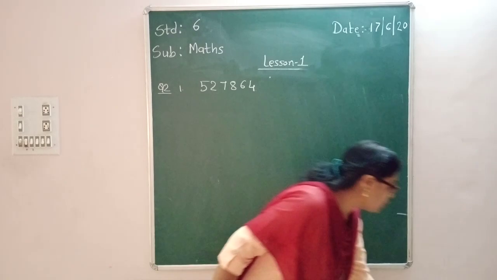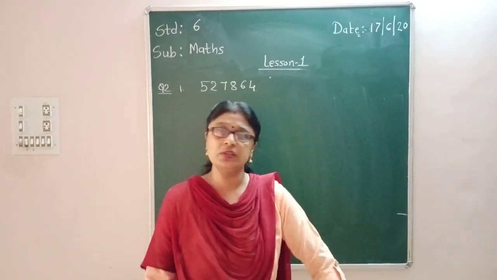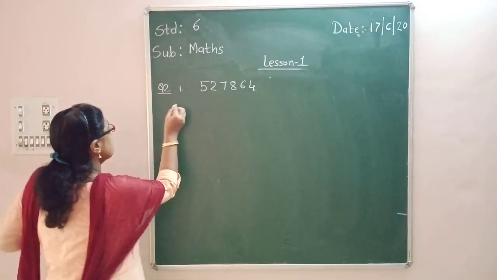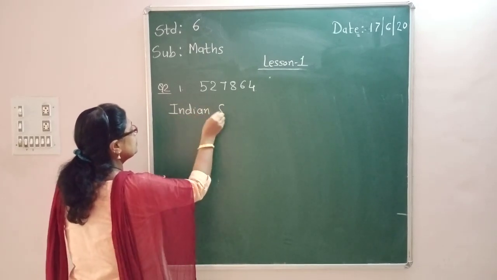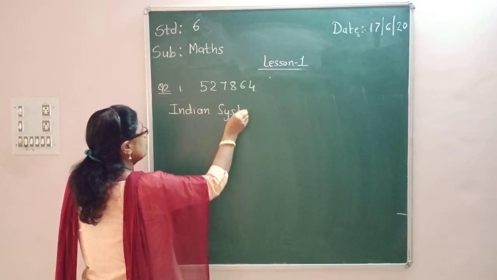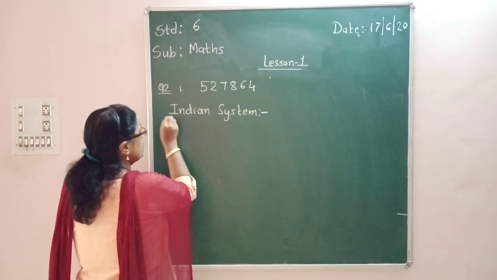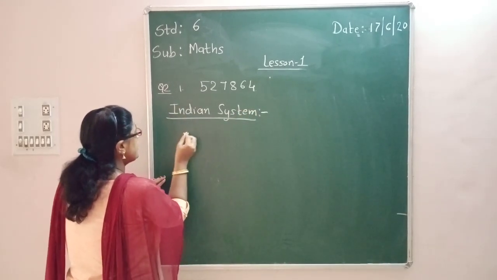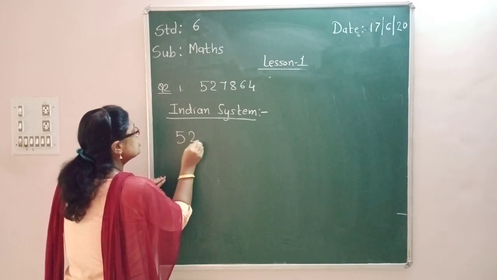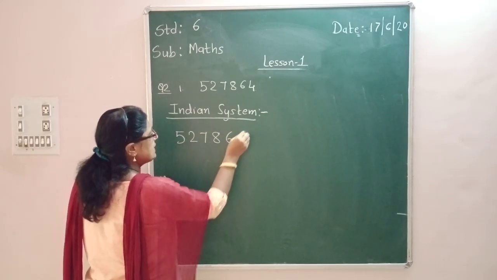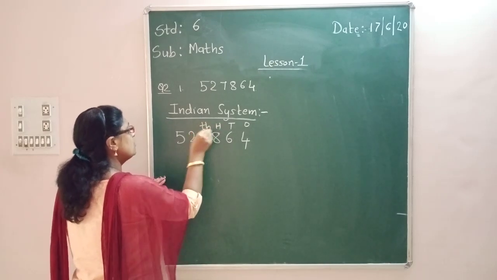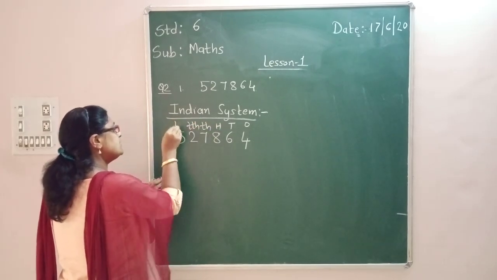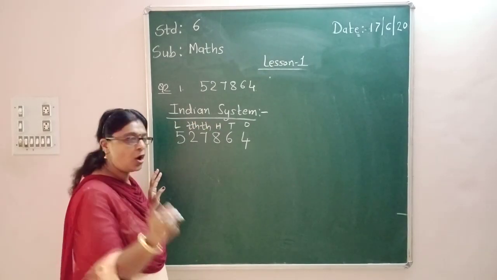Okay. Now you have to write this number in both the systems, right? So first I write according to the Indian system. So I write as 5, 2, 7, 8, 6, 4. So ones, tens, hundreds, thousands, 10,000s, lakh. I also have to place the commas.